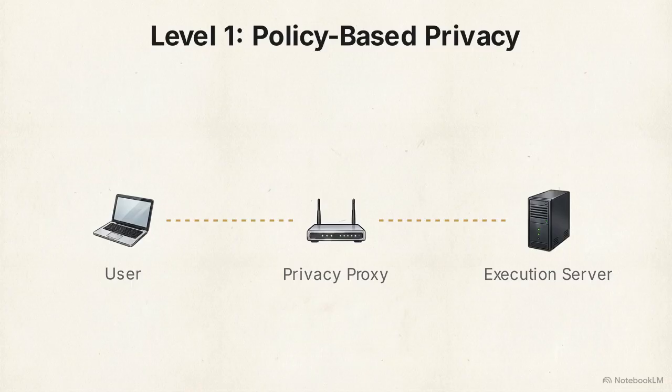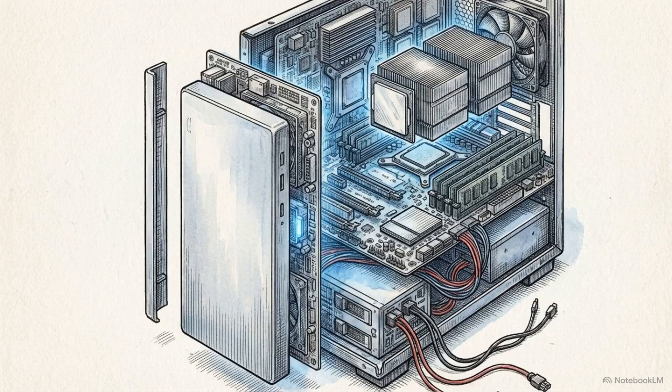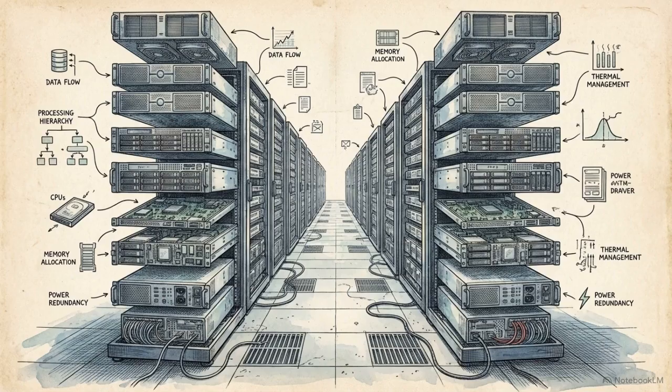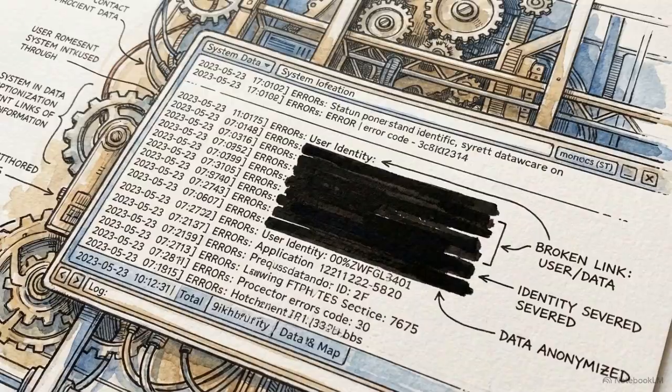Level 1 introduces policy-based privacy, the default mode for Venice, and the routing layer for Morpheus. Here, the data packet hits an intermediary proxy node. The user identity badge is stripped away, but the plain text document continues its journey to the target execution server. This architecture relies on anonymization. When the prompt reaches the distributed GPU provider, the hardware processing the request has no record of who sent it. The link between the user and the data is broken.